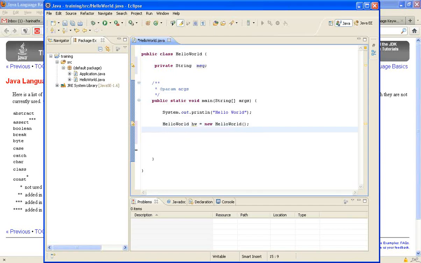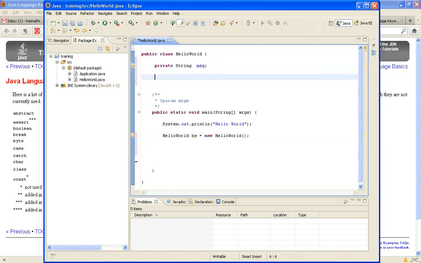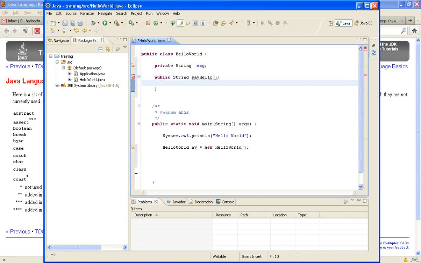Suppose I write a method, public String sayHello, and this is the method signature. When I write a method, the first keyword is called the access specifier.